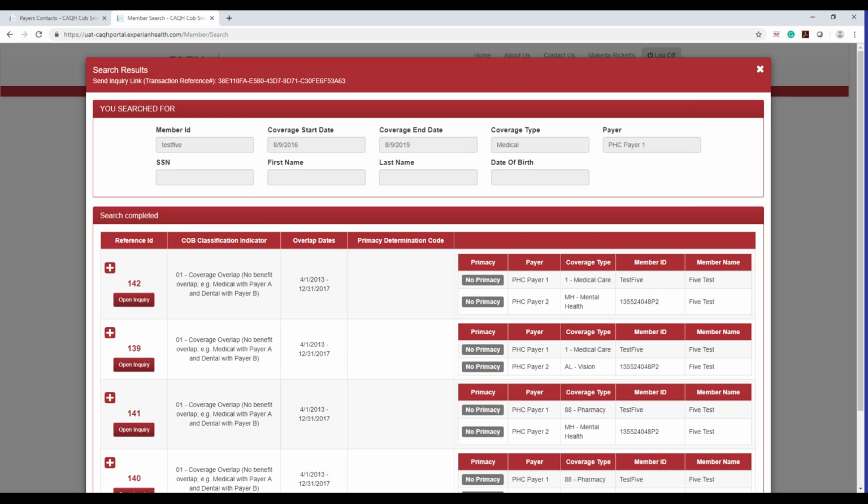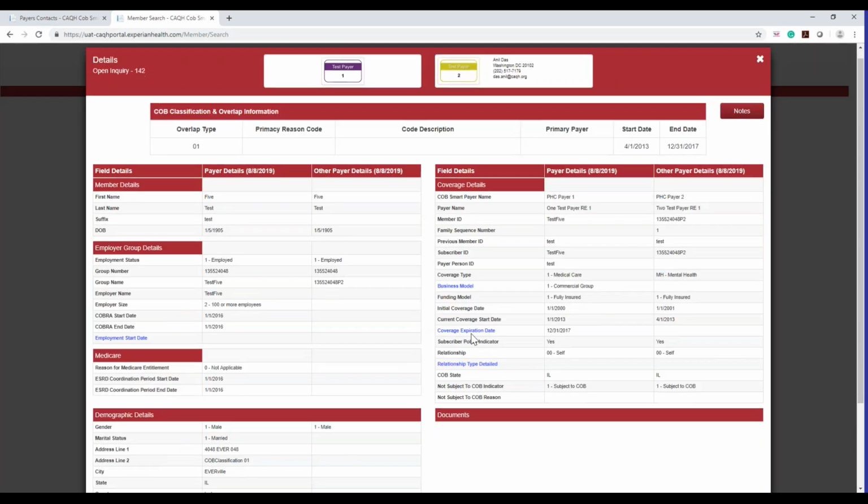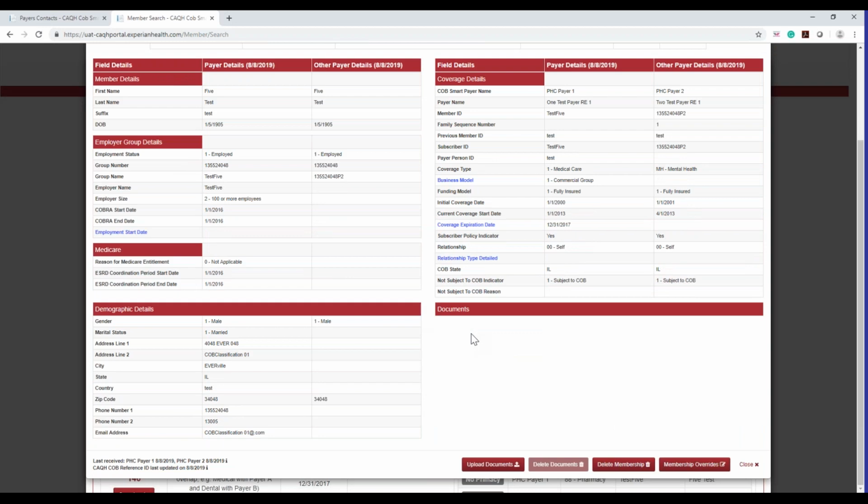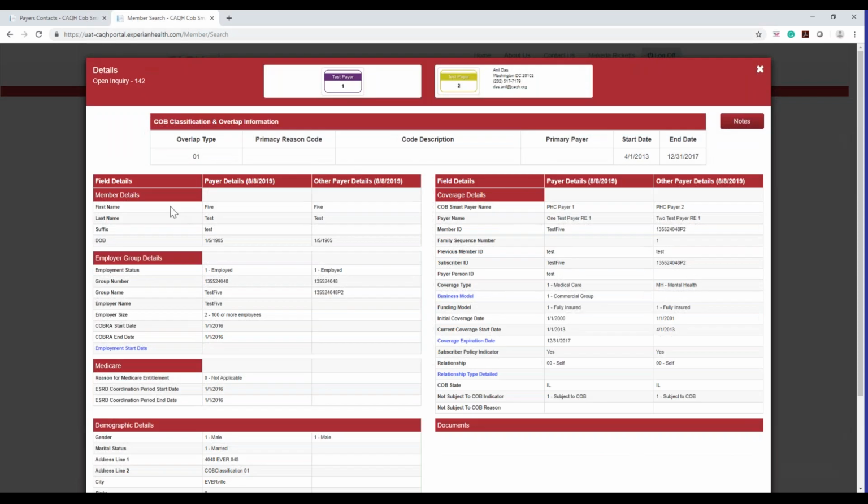Okay, so I'm going to open up test 5. You will see on the bottom it says documents. There's no documents listed here, so this is why the section is blank. But you'll see buttons that say upload documents and delete documents, and these are the two you really want to focus on. This is only, again, because there is an overlap that exists here. So when an overlap exists, you will see what the overlap type is, etc. on the top.